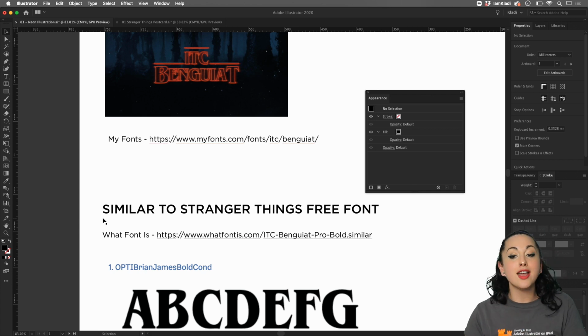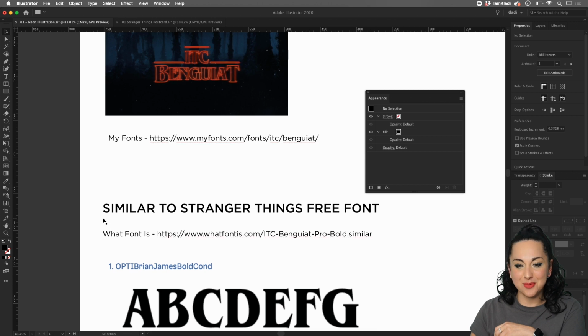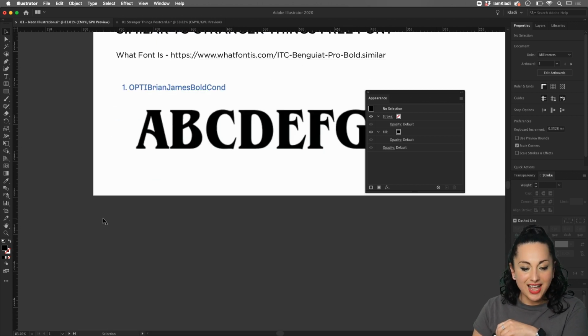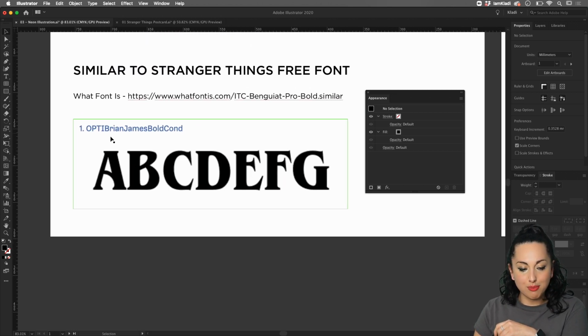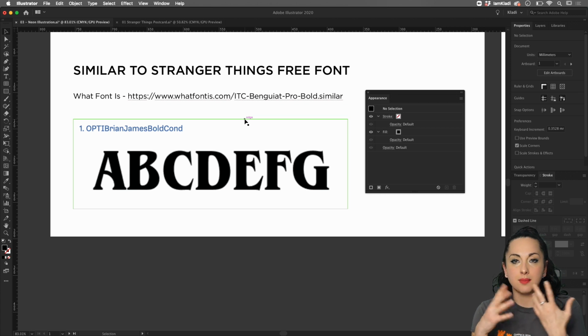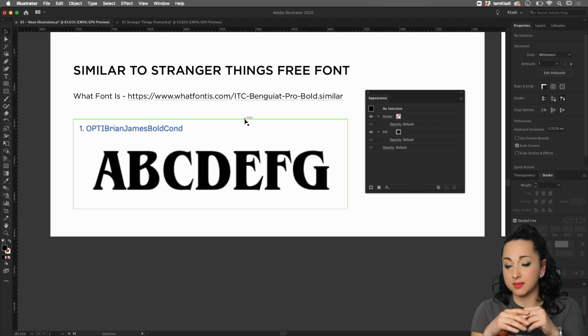Second font of the week. If you want another font, make sure to head back to challenge number 1 and you'll be able to download it from there. The font in question is called Brian James Bold, and it's a free font available online. The cool thing about this font is that it's very similar to the one used for Stranger Things. Of course, there are some edits. It's not exactly the same. There are some things that you can edit.